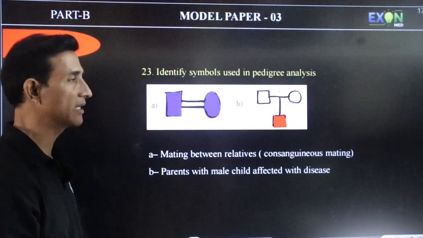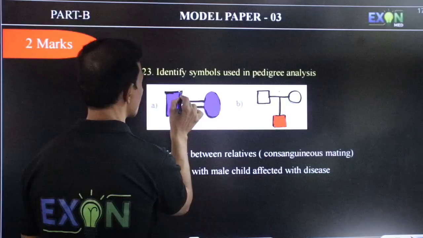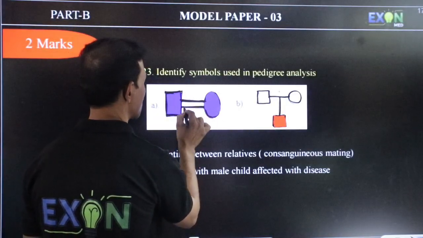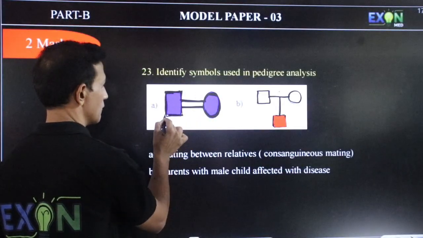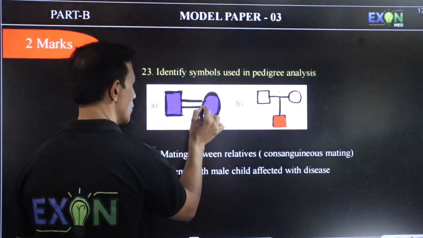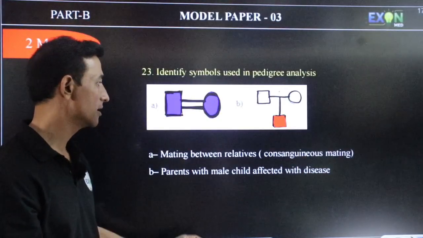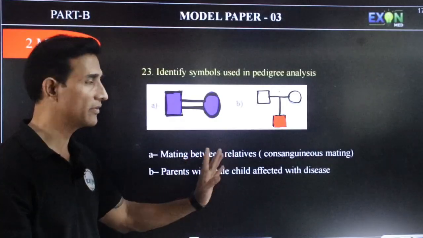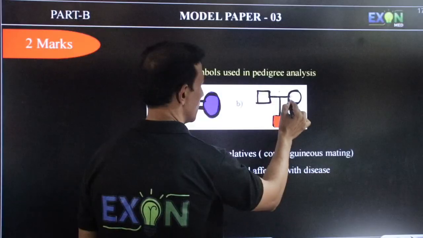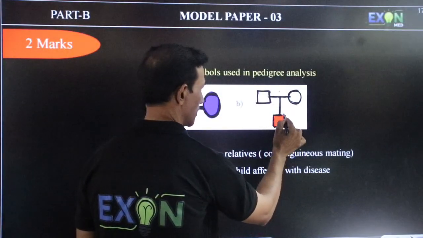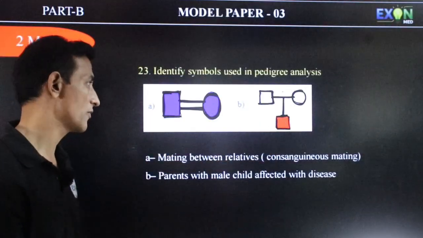Identify the symbols used in pedigree analysis. So here there are 2 symbols. So one is like this with the 2 lines. So I think you can understand this one. This is father, this is mother who are marrying in the relatives. So it's called as consanguineous mating or mating between relatives. And like this, another one, male and female having a child affected with the disease. If they are affected with the disease, they are shown in the form of shade.